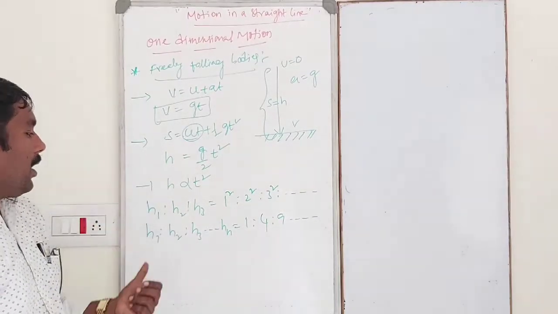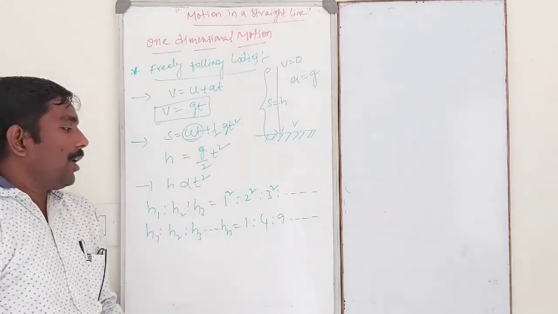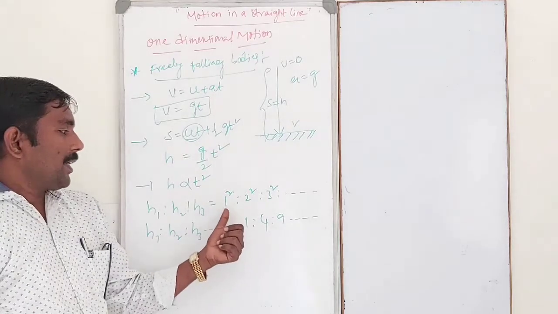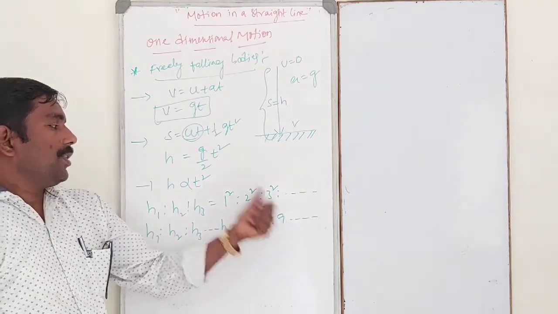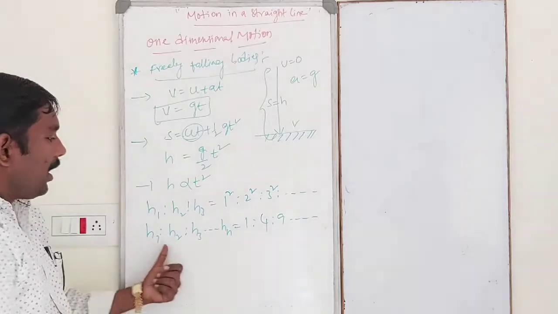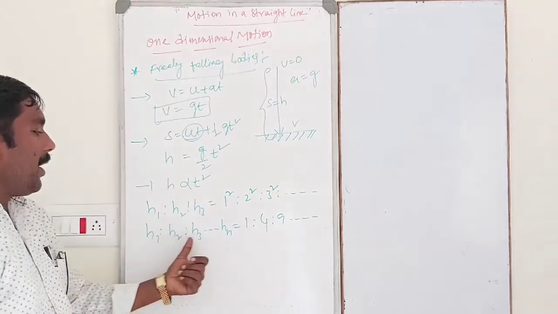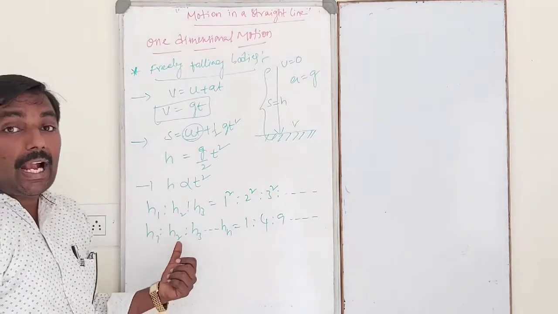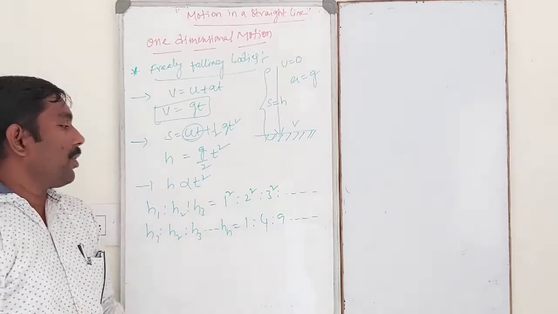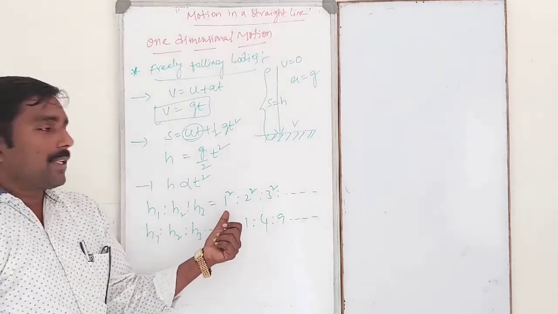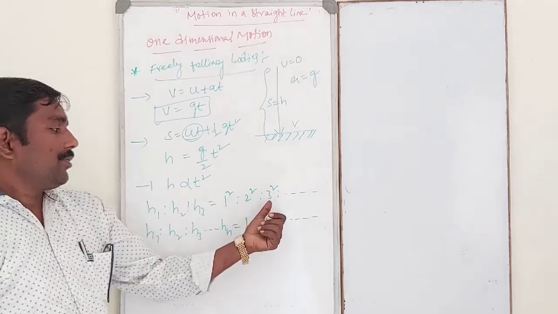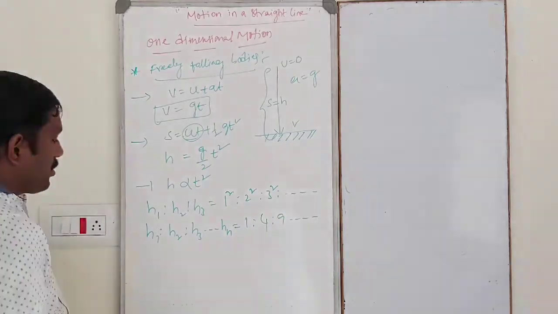So these are the heights covered by the freely falling body in 1 second, 2 seconds, 3 seconds. This is the most important one.